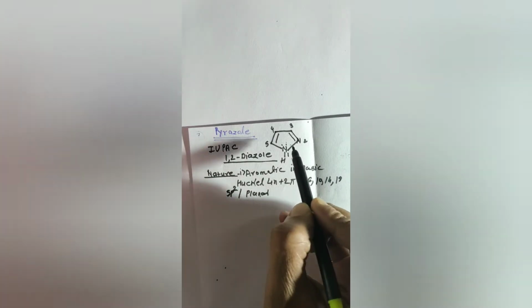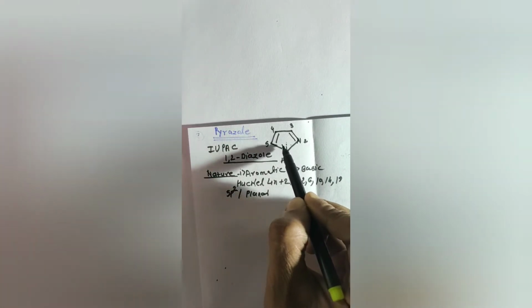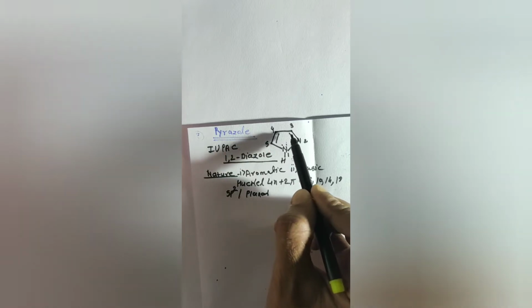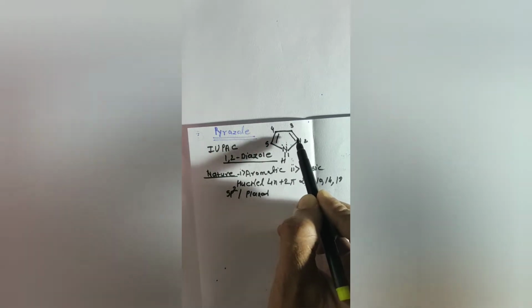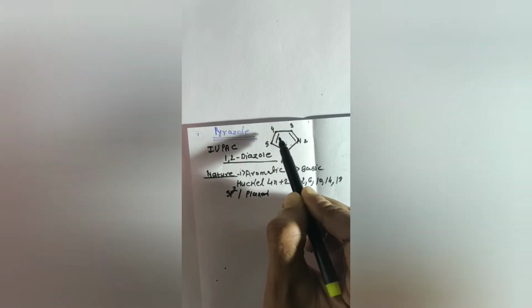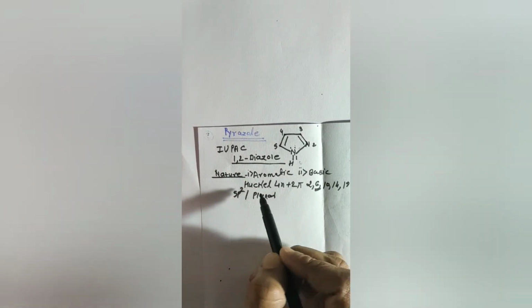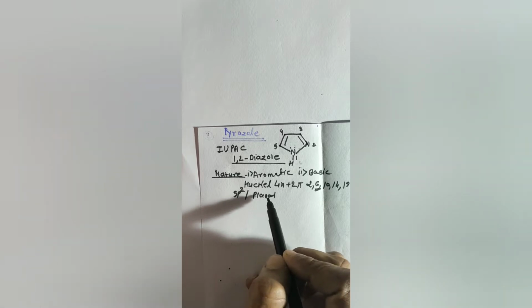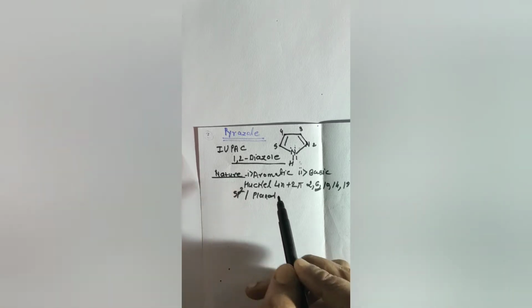So if we count the electrons, 2 electrons of the lone pair, and 1, 2, 3, 4 pi bonds, 2 electrons of each pi bond, so 1, 2, 3, 4, 5, 6 pi electrons. So it follows the Huckel 4n plus 2 pi rule, and in addition it also satisfies all other properties that the compound should have to be aromatic.